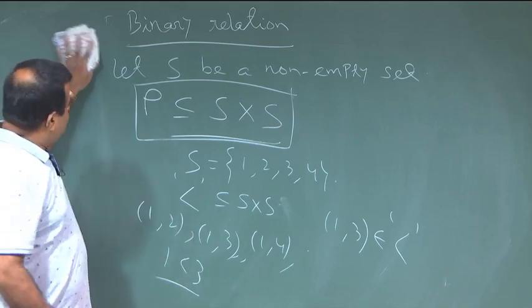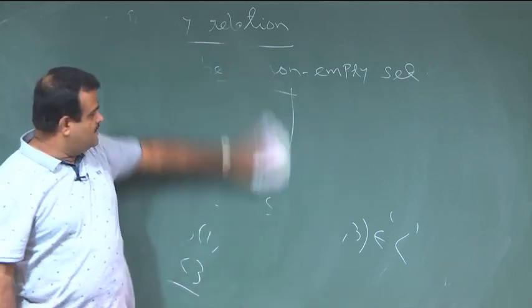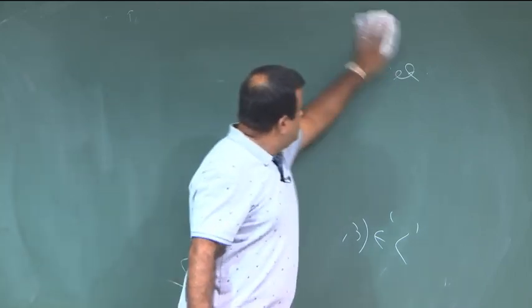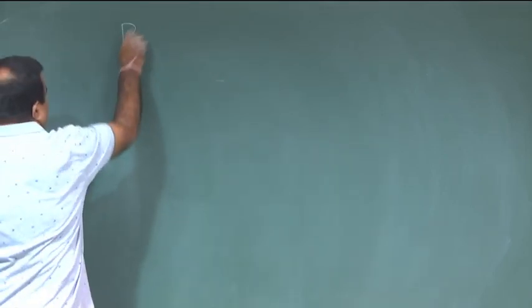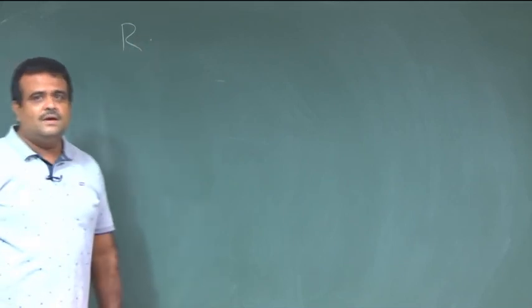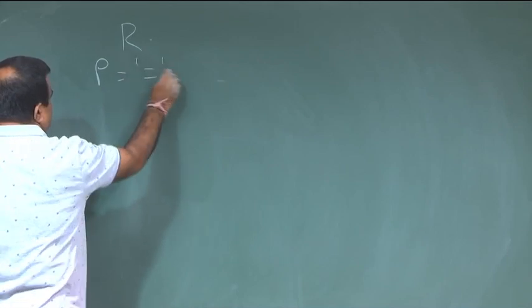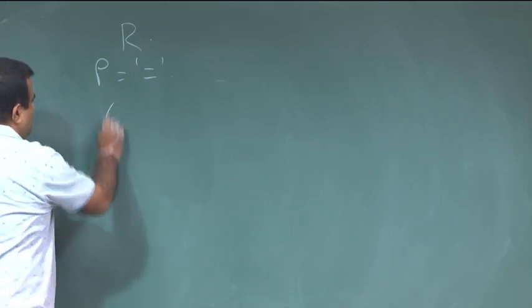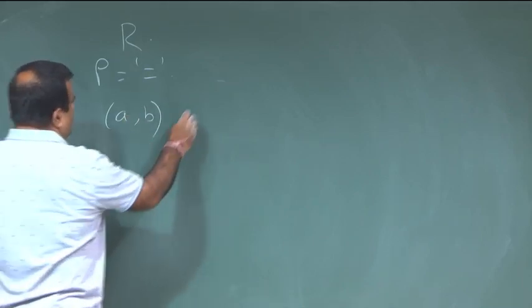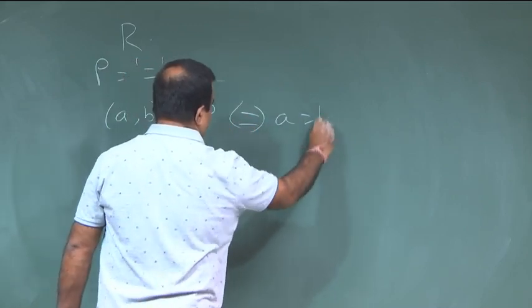Now, suppose we have the set of real numbers R. We define the relation equality. We take two elements a and b, which are related if and only if a equals b.